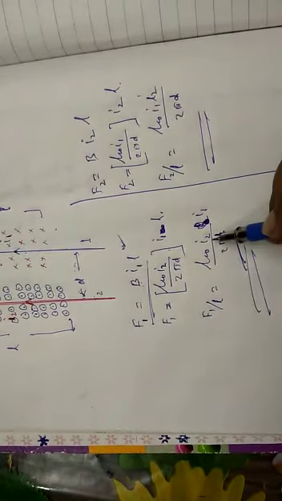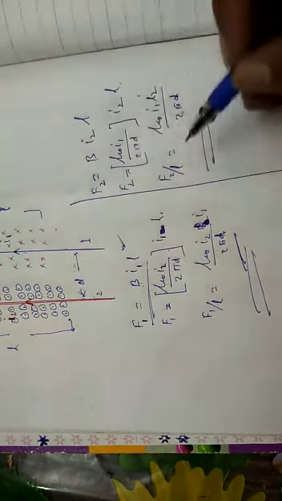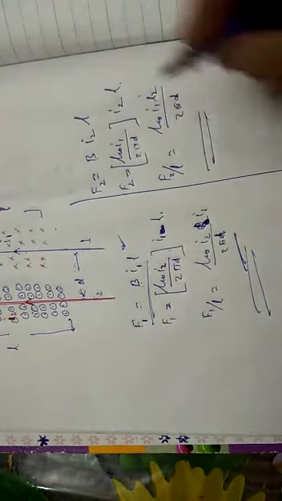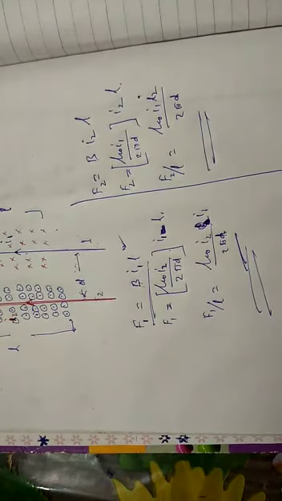So force per unit length for both the wires is mu naught I2 I1 divided by 2 pi d, and force per unit length for wire number 2 is also mu naught I1 into I2 divided by 2 pi d. Now let's find the direction.